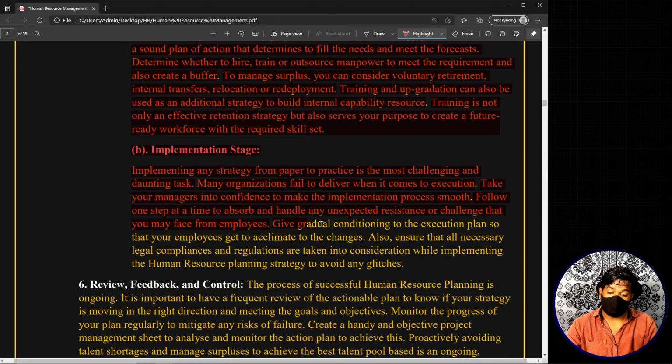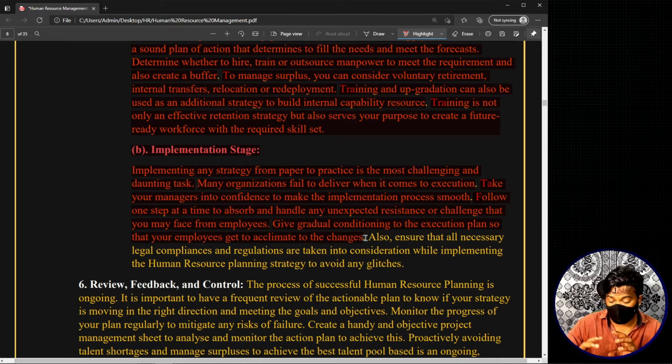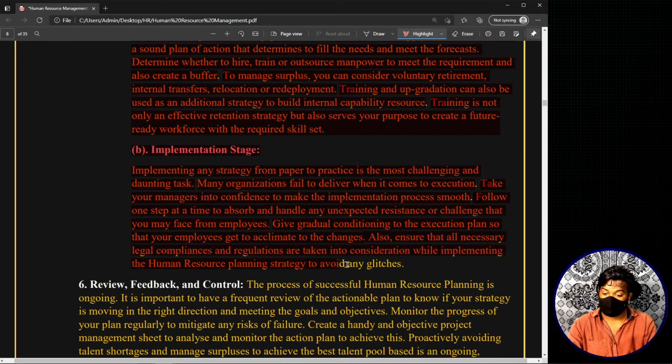So give gradual conditioning to the execution plan so that your employees get to acclimate to the changes. That means we are basically telling that, do different things while executing, or basically while converting this plan into action, so that your employees also adjust. Or you can tell them, okay, this is what we are going to do, this is how we are going to implement this. In this way, you do many different things to prepare your employees to adjust to the changes. Also, ensure that all necessary legal compliances and regulations are taken into consideration while implementing the human resource planning strategy to avoid any glitches.